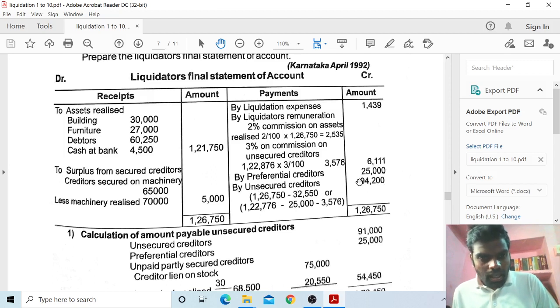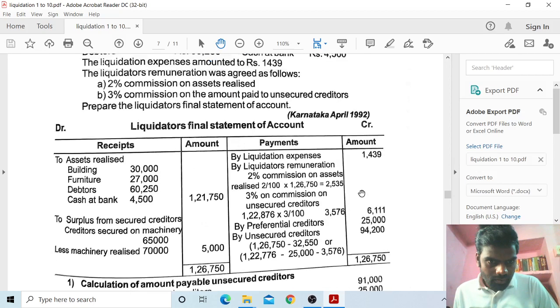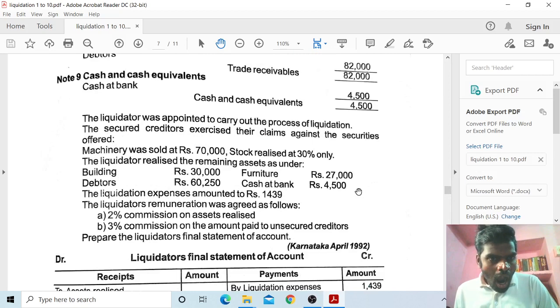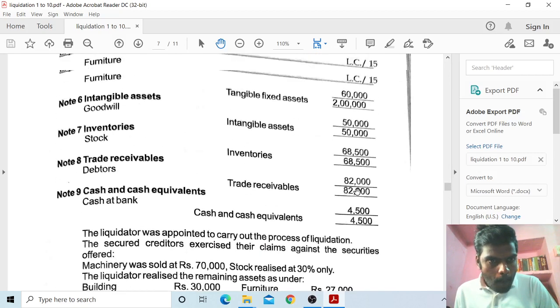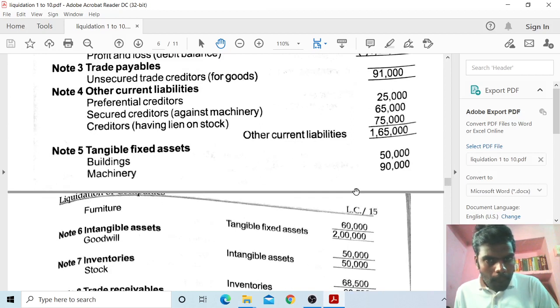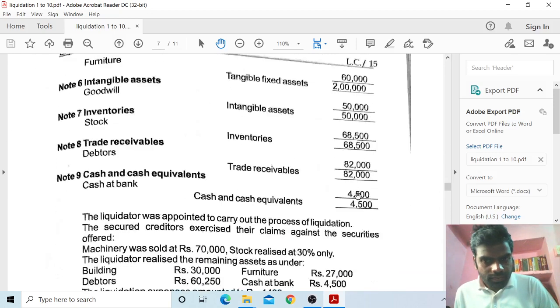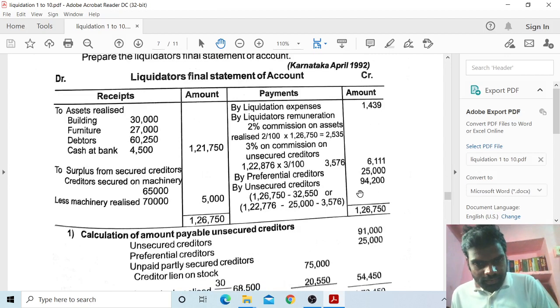The amount is insufficient here, so for that you have to take it directly. Remaining 1,94,200.